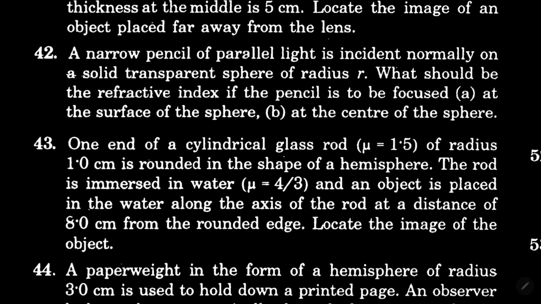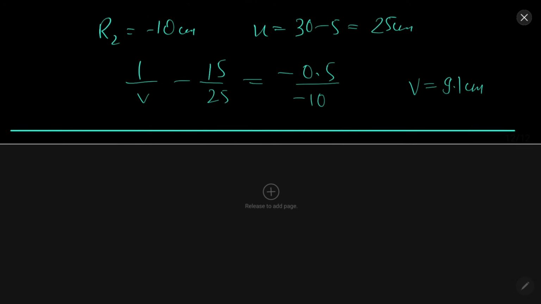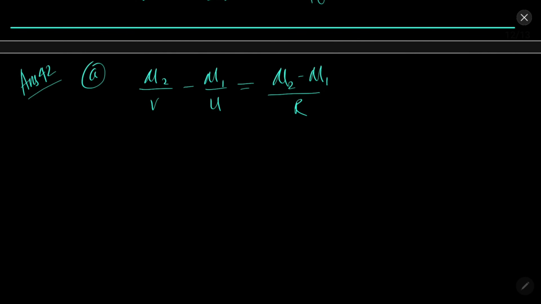Question 42. Narrow pencil is given. What should be refractive index of the sphere for the pencil to be focused at the surface of the sphere, at the center of the sphere? Solution 42. So in the first scenario, what we will be having is this: mu2 by 2R equal to mu2 minus 1 by R. So mu2 will come out to be 2.